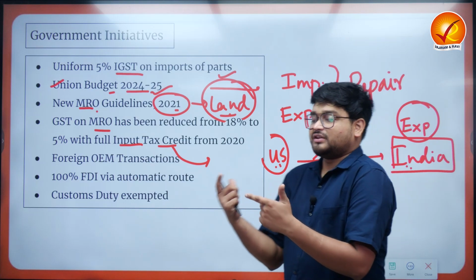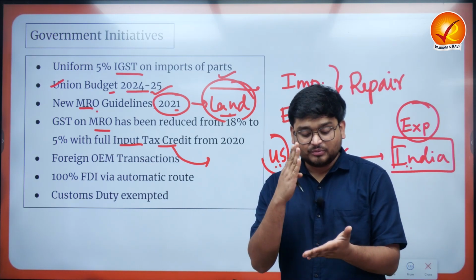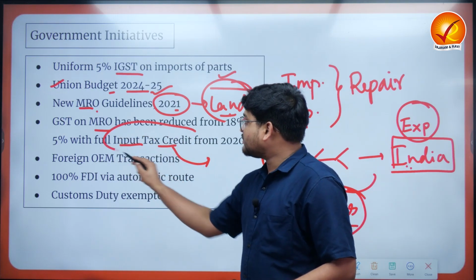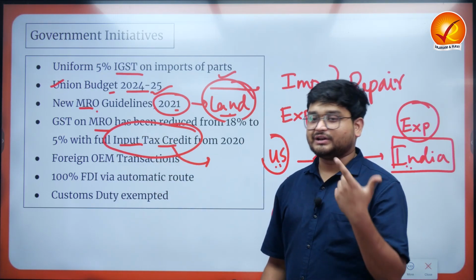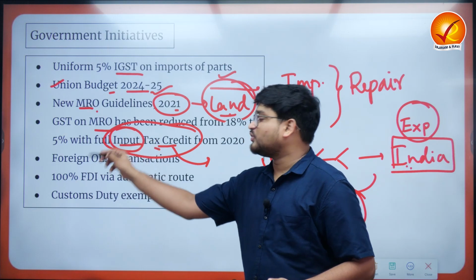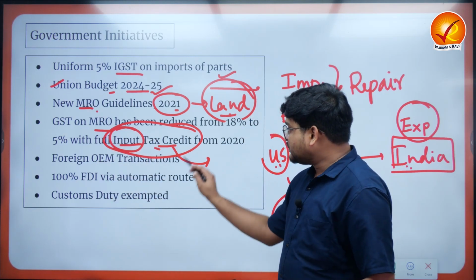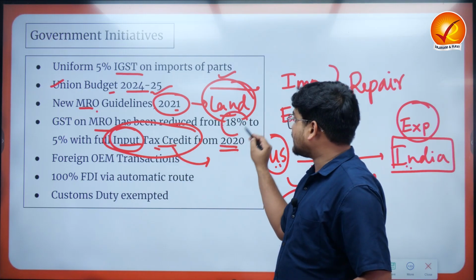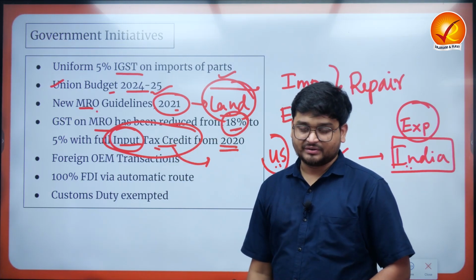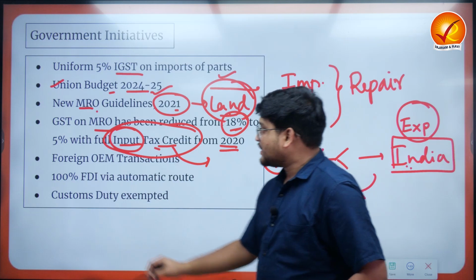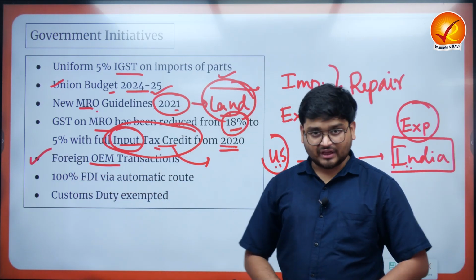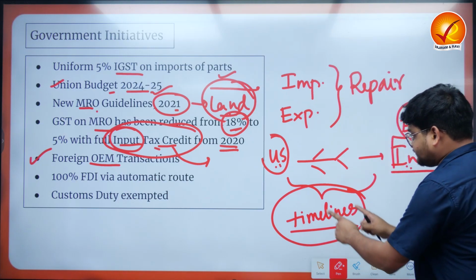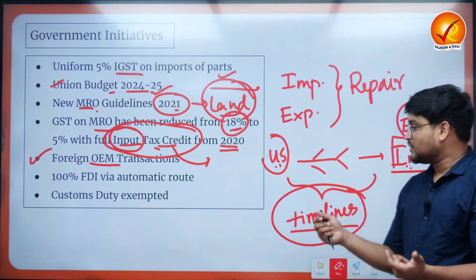But we understand GST is a particular taxing system which is trying to prevent cascading of the taxes, due to which the manufacturers are liable to get some input tax credit on whatever tax they have paid on the various inputs or raw materials during their production. So this is where, from 2020, the rate has been reduced from 18 to 5%, right?